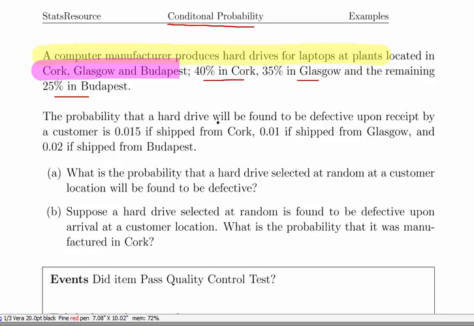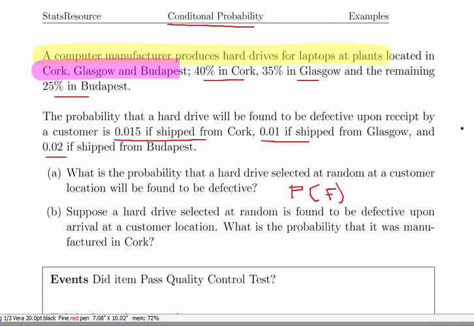The probability that a hard drive will be found to be defective upon receipt by a customer is 0.015 if it's shipped from Cork, 0.01 if it's shipped from Glasgow, and 0.02 if it is shipped from Budapest. What is the probability that a hard drive selected at random at a customer location is found to be defective? I think I'm going to call that F, the probability of F.